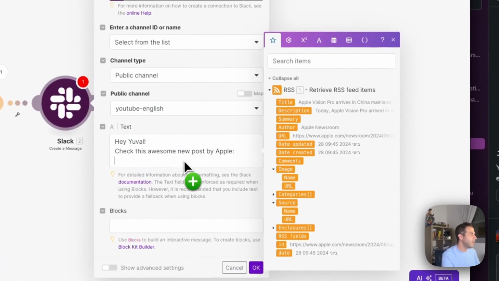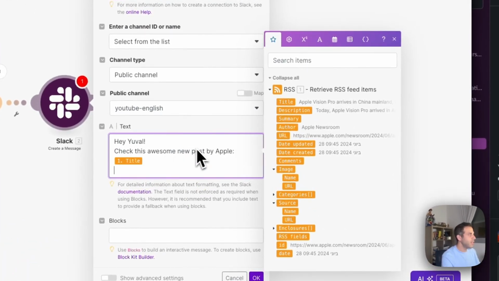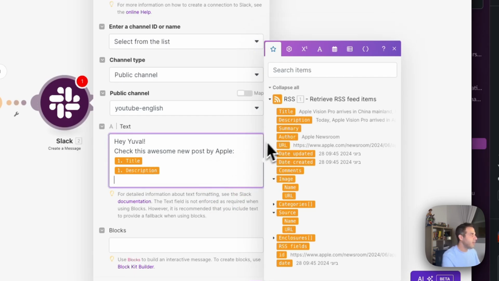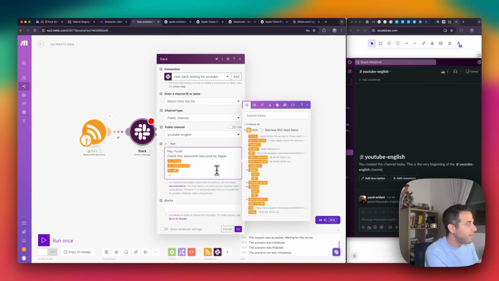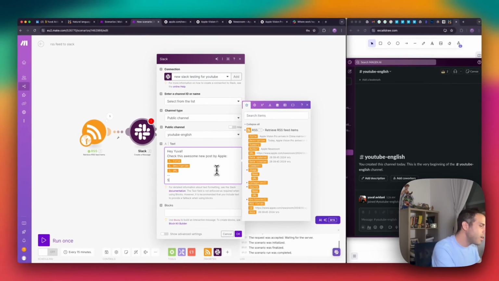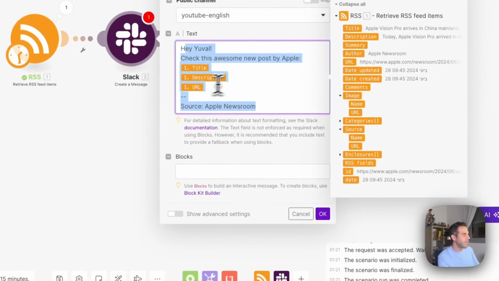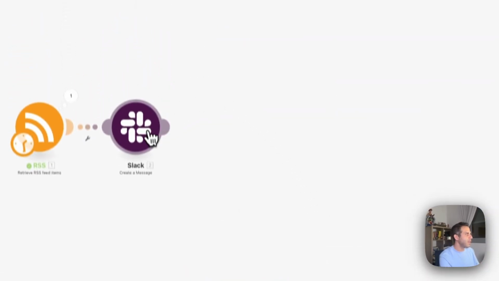Let's start with title, then new line. I can give the description. I can take also the URL to the original article, and I can maybe type in 2 dashes and say source Apple Newsroom, because it's important to give credit, right? So I just designed the message. Okay, I will click OK.